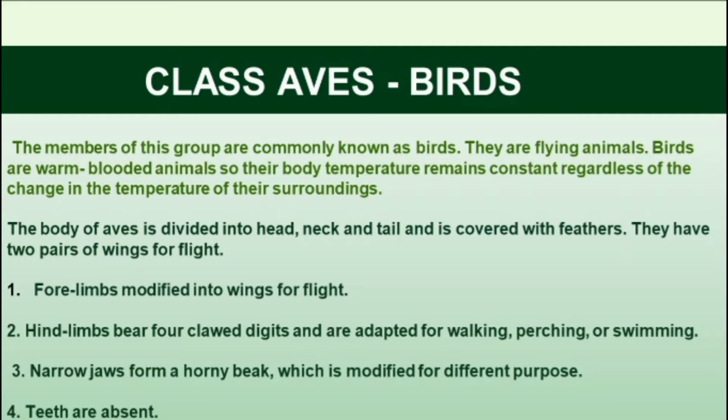Narrow jaws form a horny beak which is modified for different purposes. For example, you can see the sharp beak of birds. In some birds, especially the kingfisher, the beak is very hard and can easily hold on to the trunk of a tree.